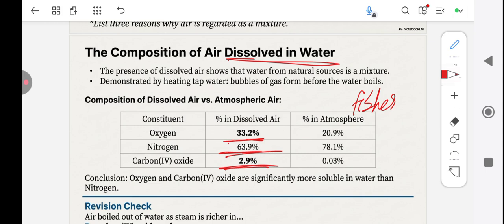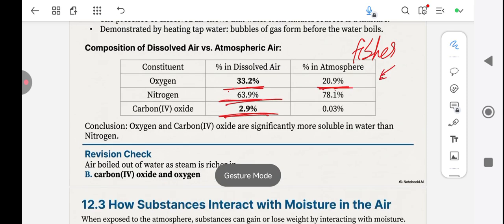Why? Because carbon dioxide is also passed out. This is one place where JAMB likes to ask questions a lot. The composition of air when dissolved in water is different from in the atmosphere. Oxygen increases when dissolved in water compared to the atmosphere, while carbon dioxide as well increases in composition when dissolved in water.